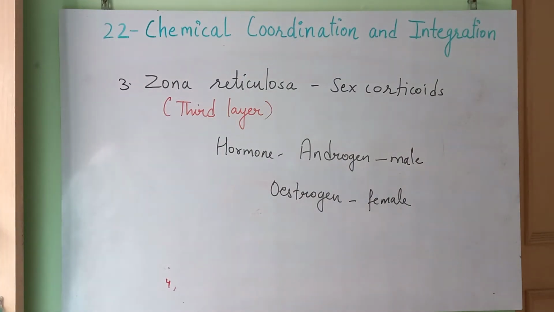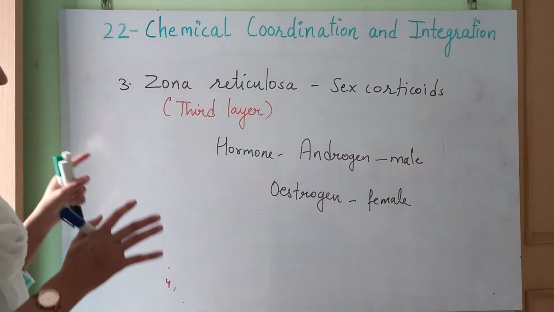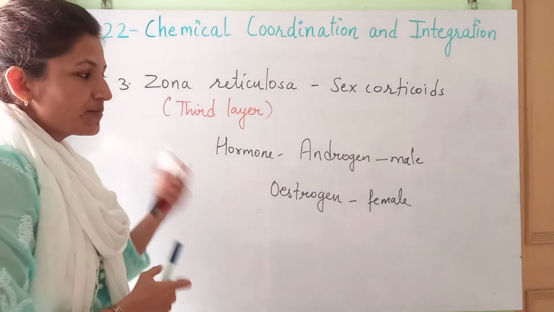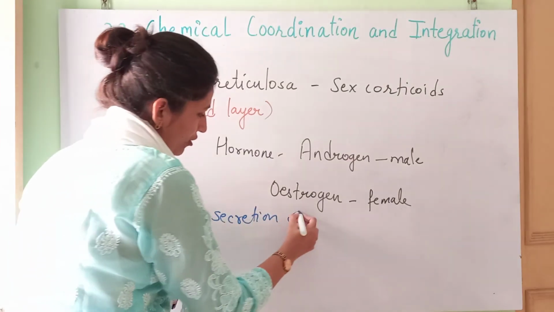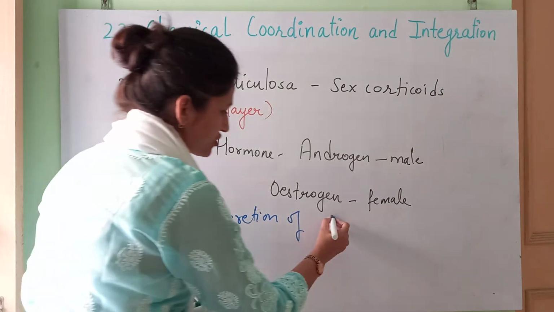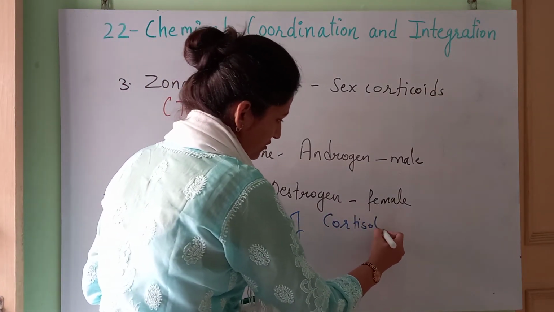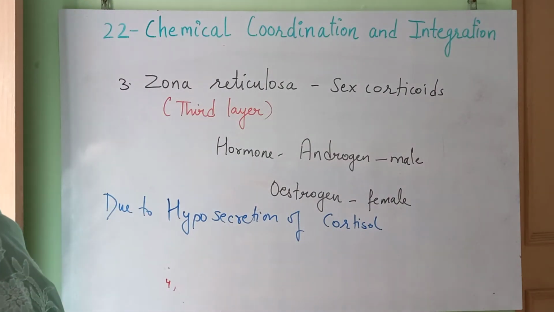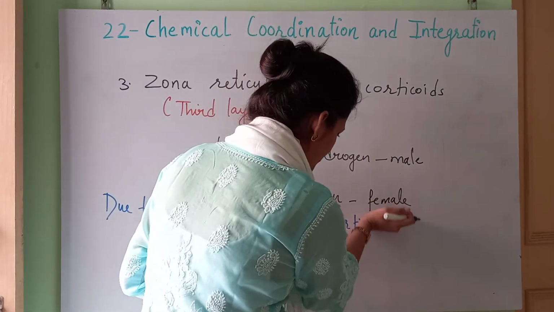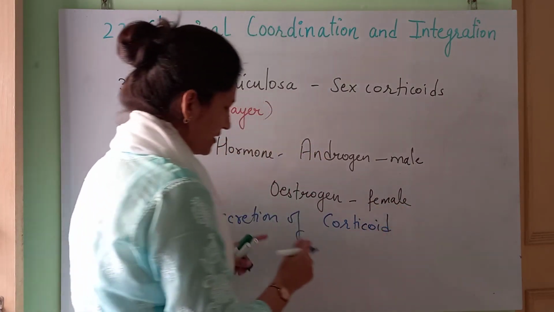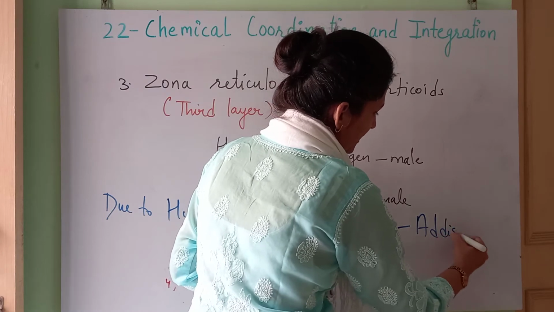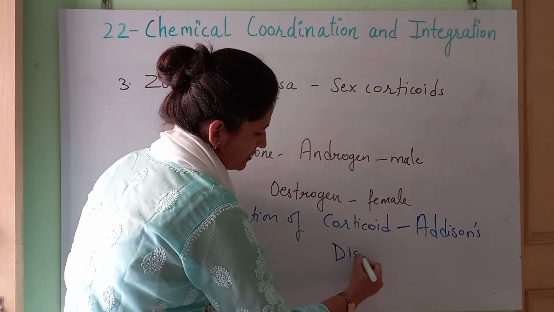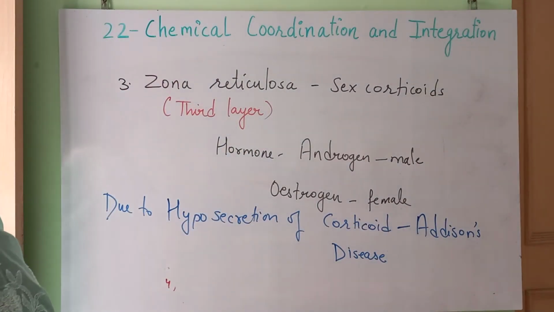Addison's disease is hyposecretion of the corticoid hormones. Whichever cortex hormones we were studying, if there is hyposecretion of these cortex hormones, this is due to hyposecretion of cortisol especially, or other than that, any corticoid, whether mineralocorticoids, glucocorticoids, or sex corticoids. If the secretion of any category of hormone is less, then the disease is Addison's disease. The name of this disease is Addison's disease.